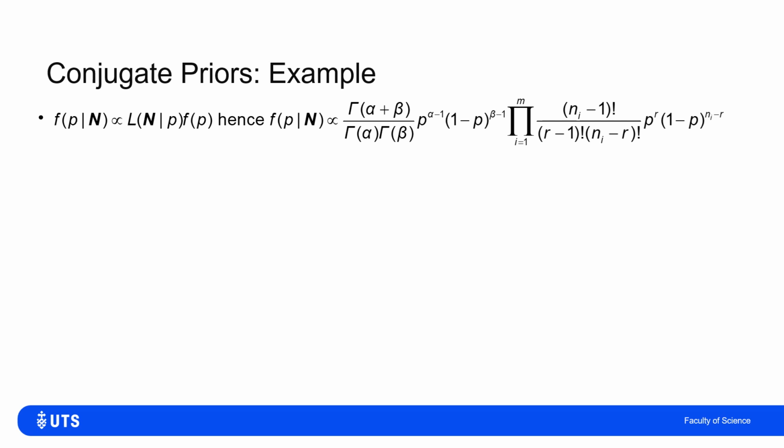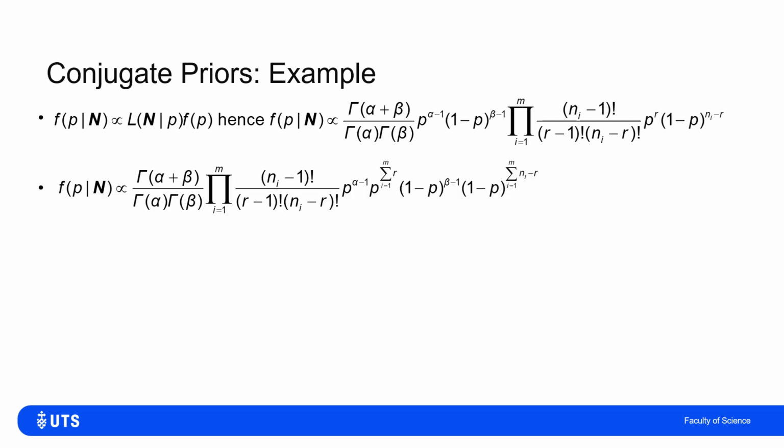And the likelihood of these negative binomial samples, well, it's a little bit ugly at the front, but the part which actually has the parameter p I'm interested in involved is just a product of p to the r times 1 minus p to the n_i minus r, multiplied over however many observations I have.